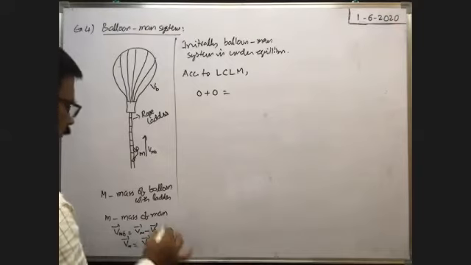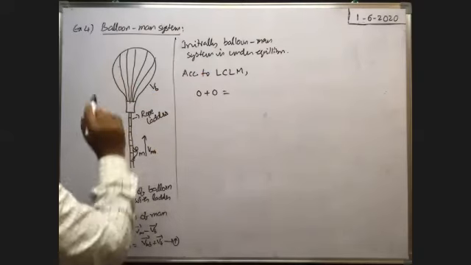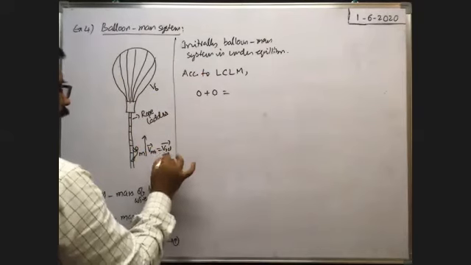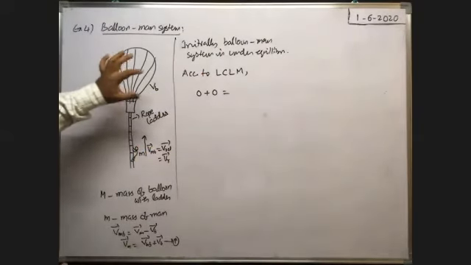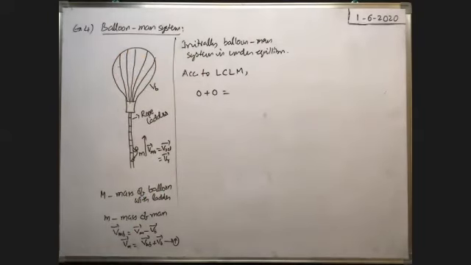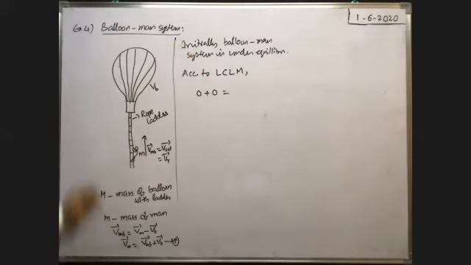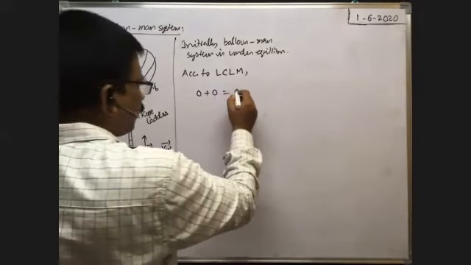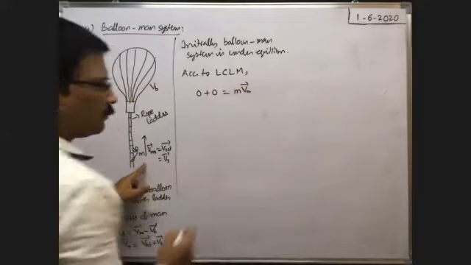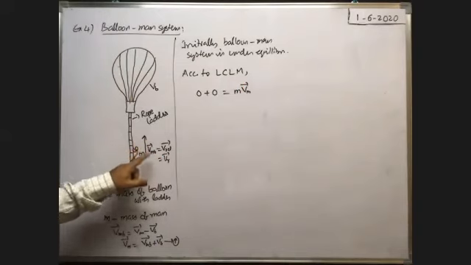This is equation 1. Before the man starts motion with a velocity VMB upwards, it is the relative velocity, VR bar. Here, before the man starts motion, the velocity of the man is 0 and the balloon is also 0 because they are in equilibrium. Now, when the man starts motion with a velocity VMB bar or VR bar in the upward direction, then according to the law of conservation of linear momentum, mass of the man into velocity of the man VM bar with respect to Earth. We are given VR bar, which is the velocity of the man with respect to the balloon.